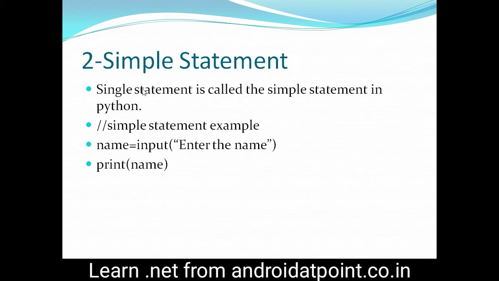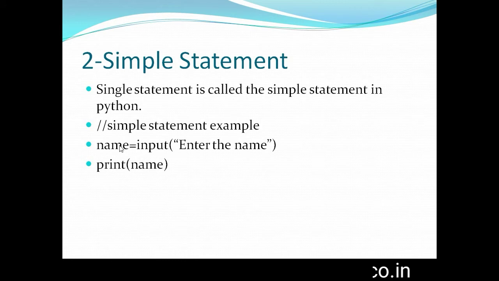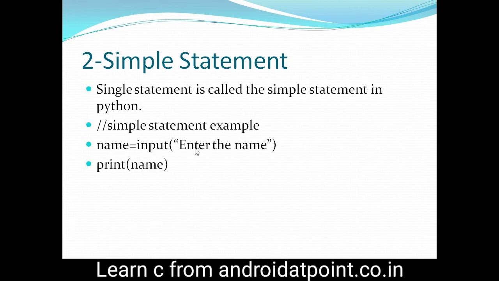Now come to the second, the simple statement. A single statement is called a simple statement in Python. This is a single statement which takes the name from the user and assigns it to the name variable. This is a simple statement. And with the help of the print function, we print the value of name. This is also a single statement or simple statement.